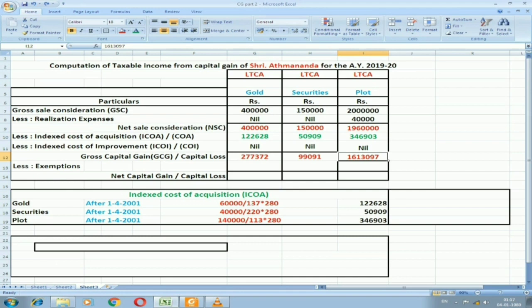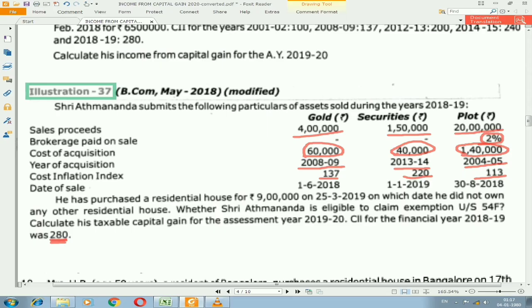I have found it out only up to gross capital gain because I have already told you that exemption, in order to give exemption I need to find out the preference. That is the reason I have calculated up to gross capital gain. Now let us calculate the exemption for which asset I need to give first. So clear exemption is under section 54F and the amount for that is 9 lakh and it is also done within the stipulated time. Let us check for all the three assets: gold, securities, plot.